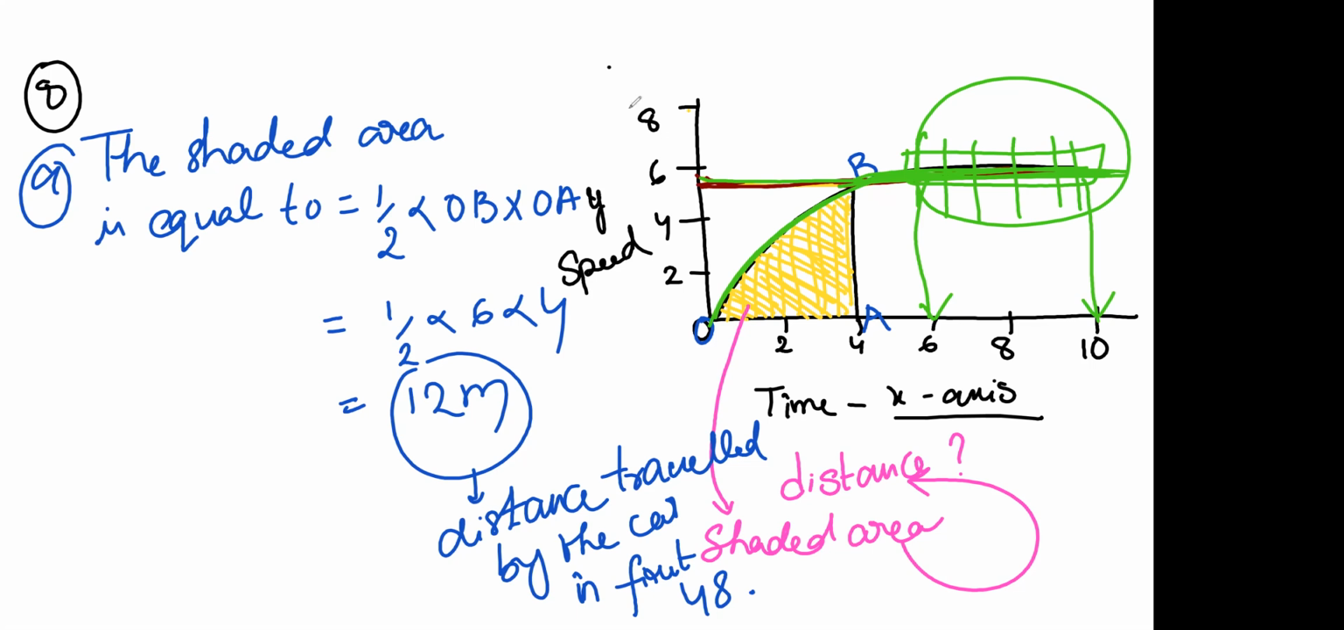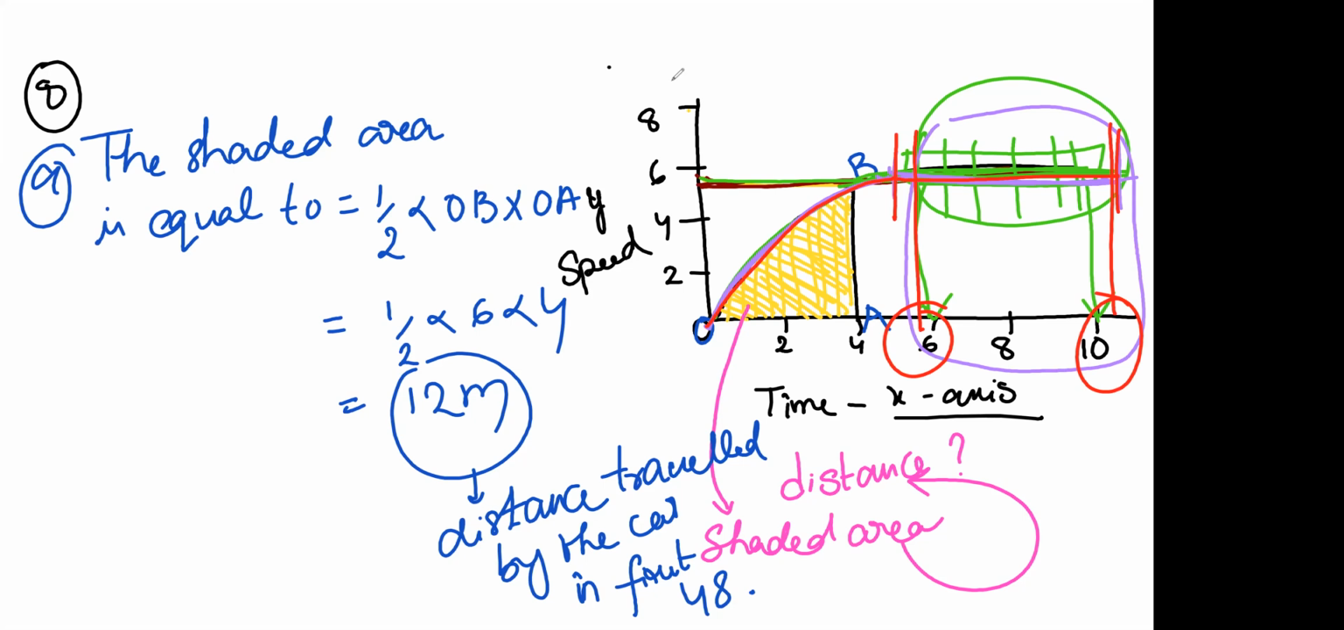See here, you can see there is a curved graph till here, and from here to here there is a straight line, isn't it? So there is a curved graph from here to here, and from here there is a straight line. So we take 6 seconds to 10 seconds. So the answer is, write down.